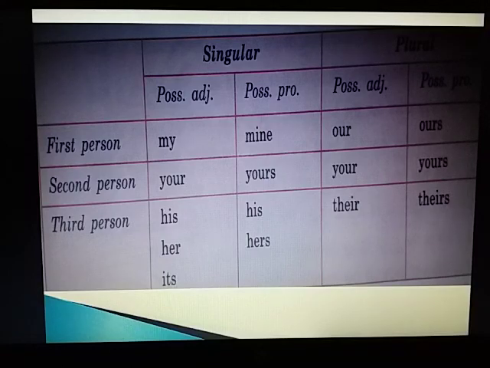And in plural number, possessive adjective, your, and possessive pronoun, yours. Third person, singular number, his, her, and its are possessive adjectives. His and hers are possessive pronouns. And in plural, possessive adjective, their, and possessive pronoun, theirs.